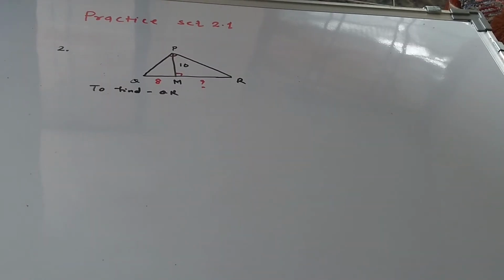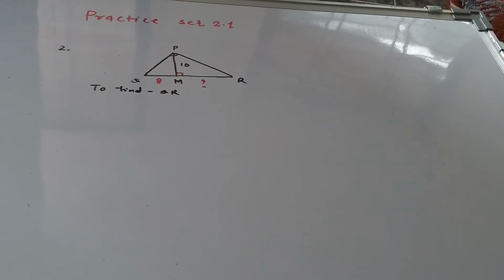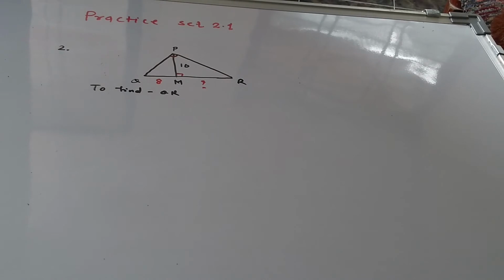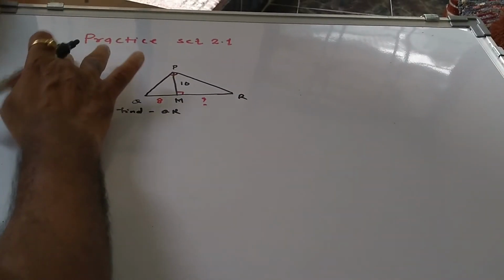Now see question number 3. In figure 2.18, angle QPR is equal to 90, segment PM is perpendicular to segment QR, and QMR, PM is equal to 10, QM is equal to 8. फाइंड QR. आपल्याला काय करायचं आहे? QR फाइंड आउट करायचं. हे तिसऱ्या नंबरचा प्रॉब्लेम आहे.